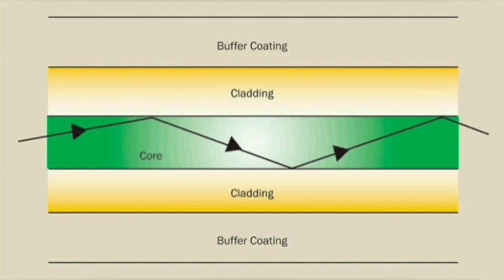Because the core acts as denser medium and cladding acts as rarer medium, we know that when the light ray is traveling from denser medium to rarer medium at an angle greater than the critical angle, total internal reflection takes place, such that the light is getting reflected into the same medium. This is how the optical fiber transmits the optical signal from one end to the other end of the optic fiber cable. Now let us see the uses of optical fiber.